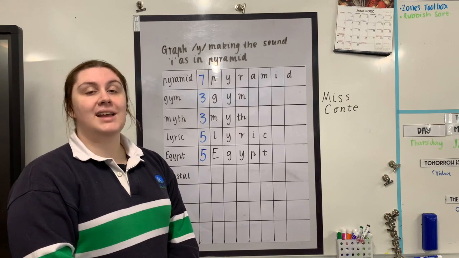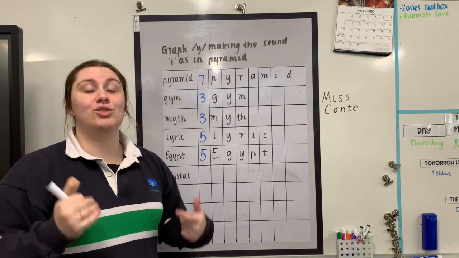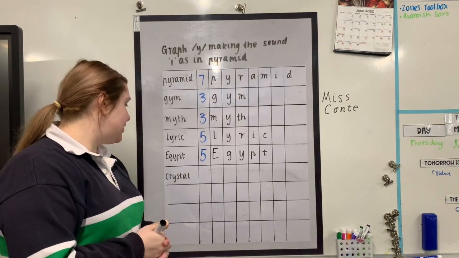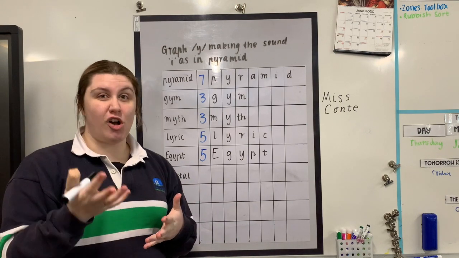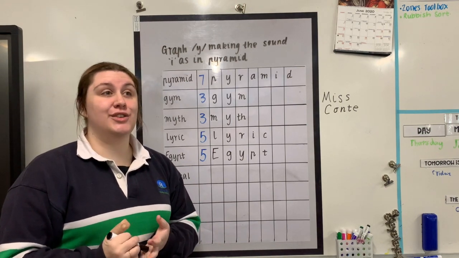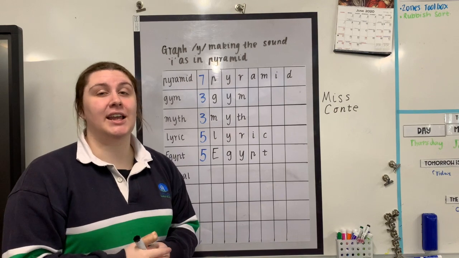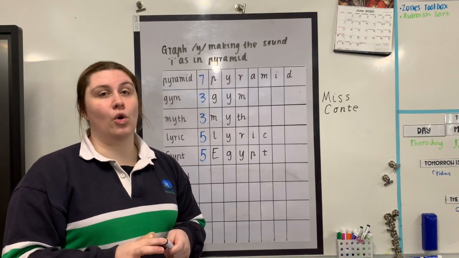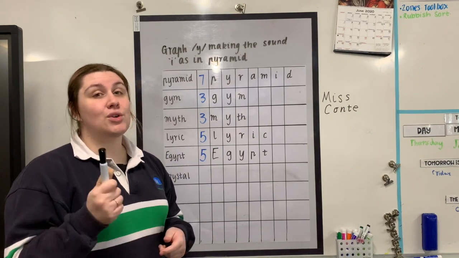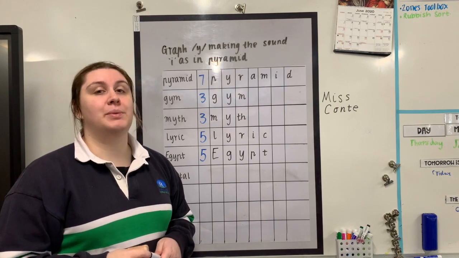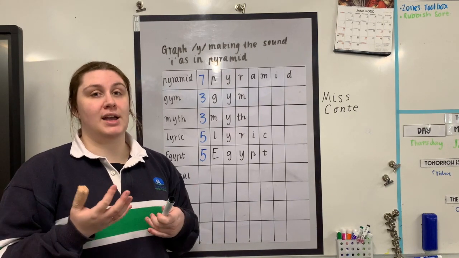Brilliant. And our last word for today is crystal. A crystal is a hard rock-like object that usually shines in the sun, and it's never usually brown or dirty. There is also a name Crystal, but today we are focusing on the object.